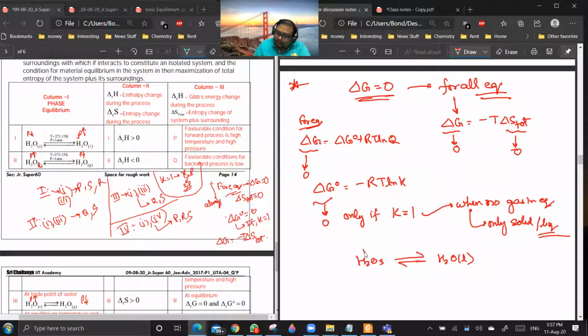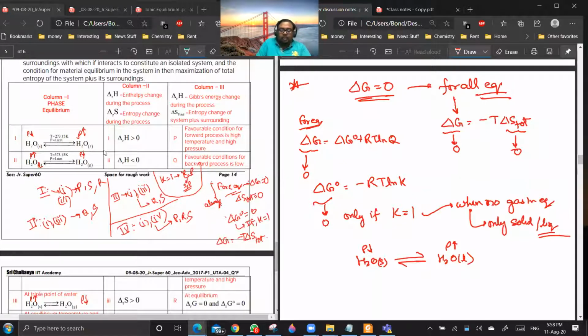Now here, is density more in the solid state or less in the solid state? See, for water, density is less in the solid state, and it is more in the liquid state. Water is the only exception, along with bismuth, in these cases. Are you getting the point? Yes, sir. Okay. Now, equilibrium is given at T equal to 273.15 Kelvin. So solid and liquid equilibrium is given.